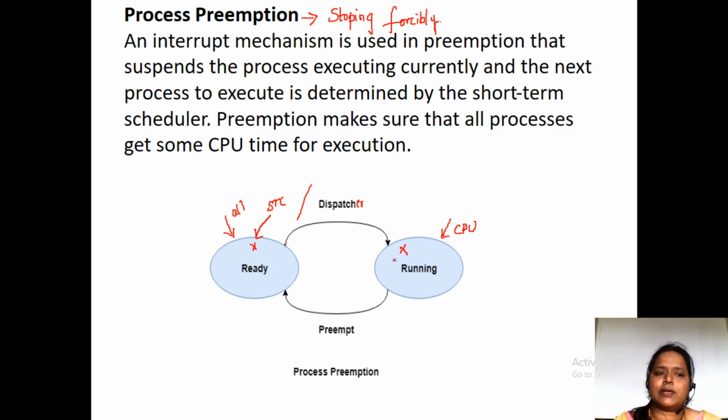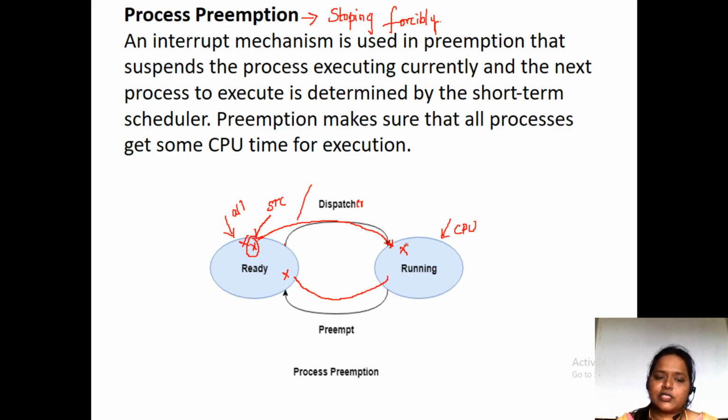Due to some high priority process coming in the middle, we are going to preempt the process. Preempt the process in the sense we again keep this X process in the ready state. Preemption in the sense stopping in the middle.